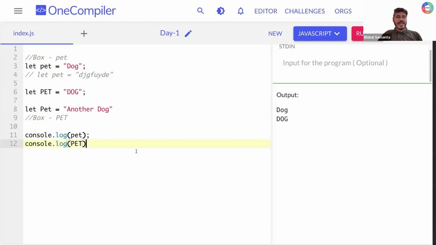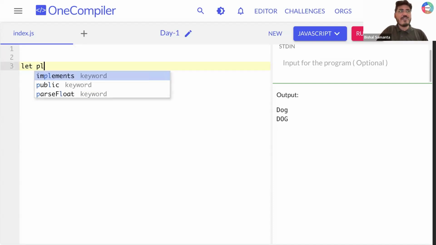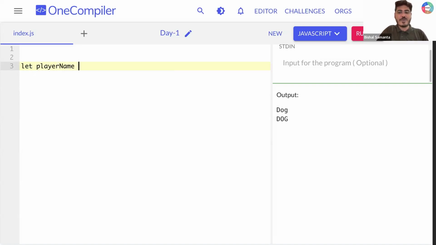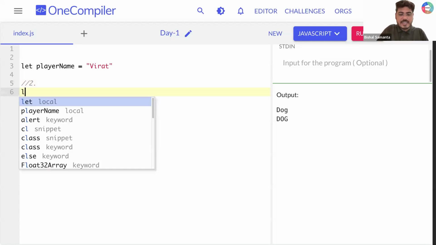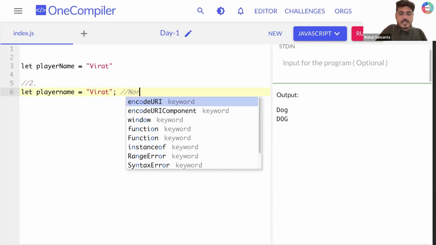Cool. So now let's do one thing. Let's say I'm creating a variable called player name, which is Virat. When you create a variable in JavaScript, there are best practices to create a good variable name. First, you can create it like that: let player name is equal to Virat. This is a normal way.